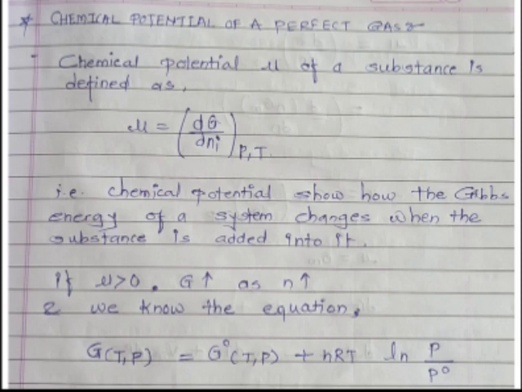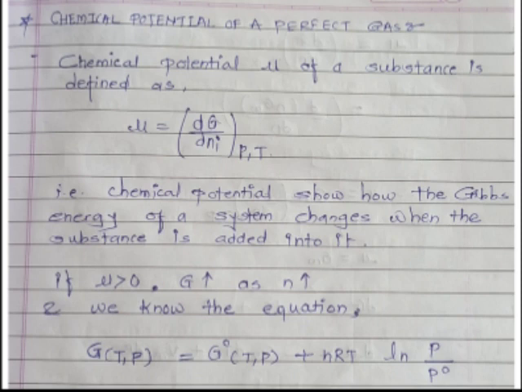Then the chemical potential shows how the Gibbs free energy of a system can change when the substance is added into the system. And if the chemical potential, that is mu, is greater than 0, then Gibbs free energy G will increase as N will increase. N is the number of moles of the substance.